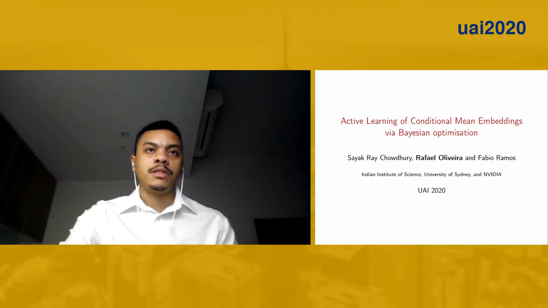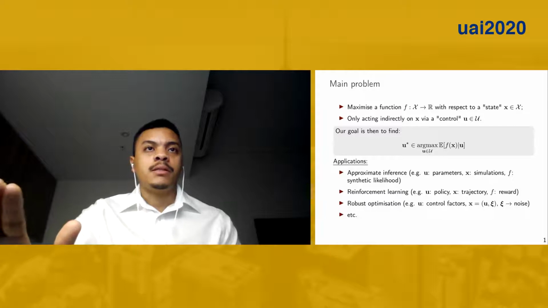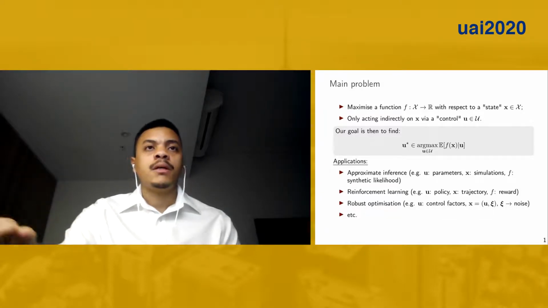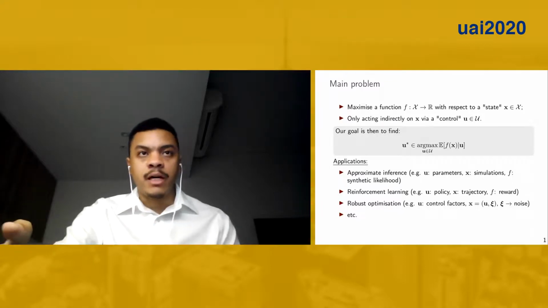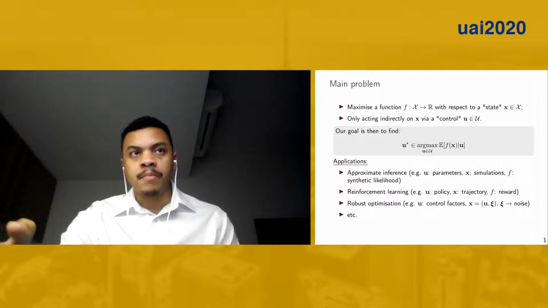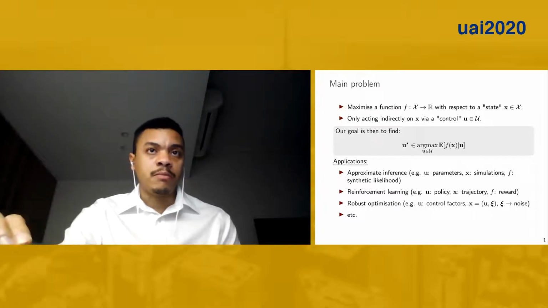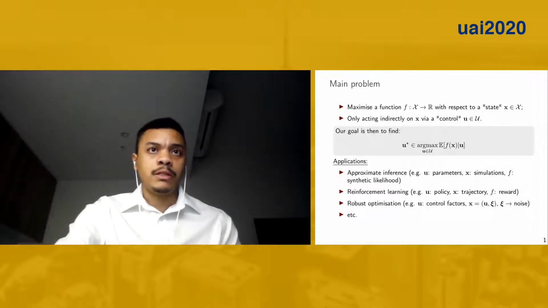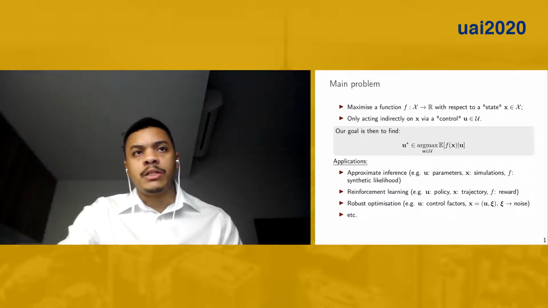via Bayesian optimization. In this work, the main problem we are trying to address is the optimization of a function over what we call a state space. We consider that we cannot act directly on the state, but only indirectly via what we call control variables. And as a result, we are looking for the control setting which maximizes the conditional expectation of the objective function over the states. This sort of general formulation shows up in several applications, such as approximate inference, reinforcement learning, and